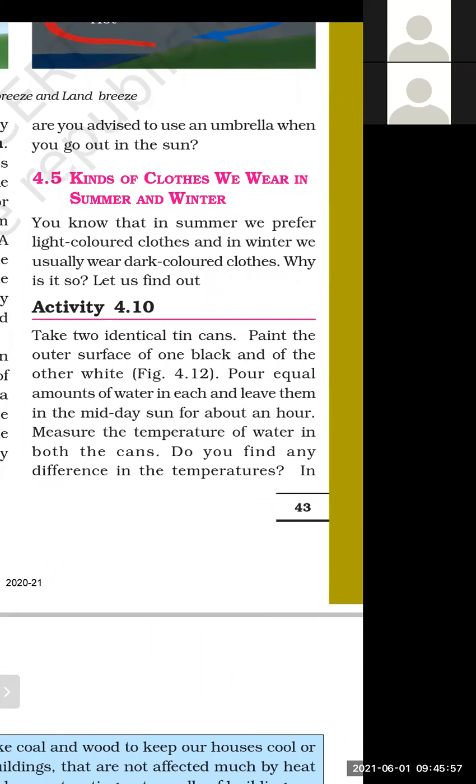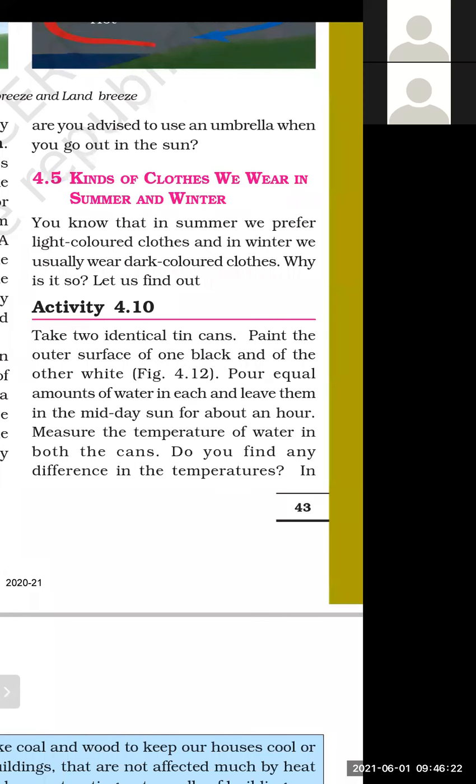That means during the time of 12 noon or 2 o'clock in the afternoon, put the two containers in sunlight for about 1 or 2 hours. Measure the temperature of the water in both the cans.